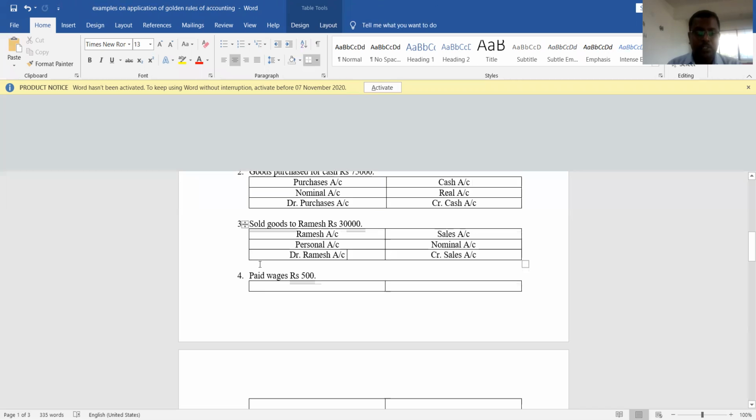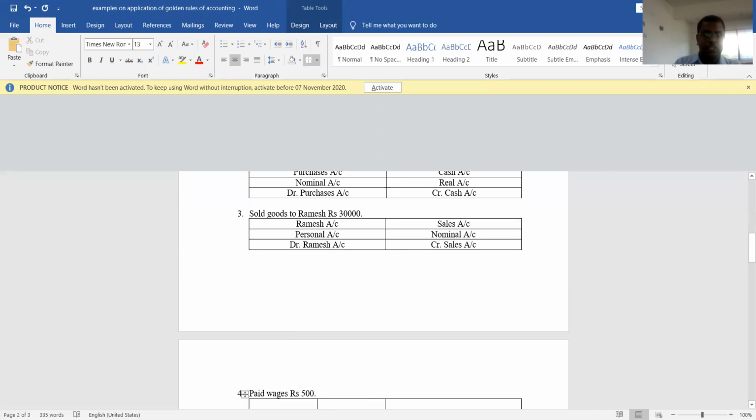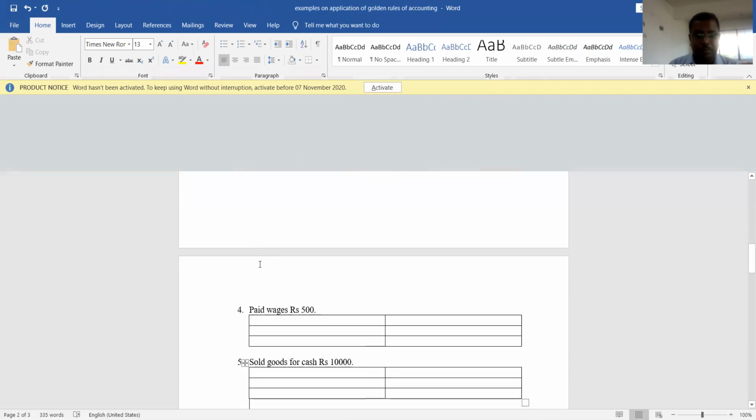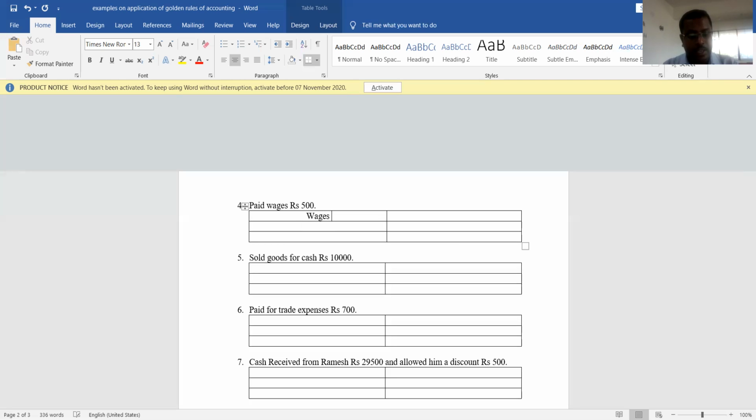Okay, let us move to the next transaction. The transaction is: paid wages rupees 50,000. Yesterday I told you that paid and received always indicate cash. Suppose if it is paid by cheque, then it indicates bank. Okay, so paid wages rupees 500. Which are the two accounts? Here the two accounts are, one is wages account and another one is cash account.